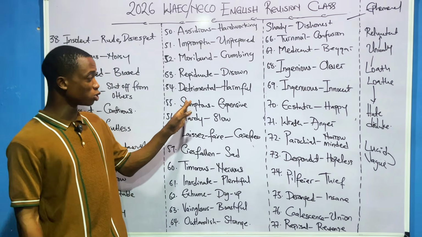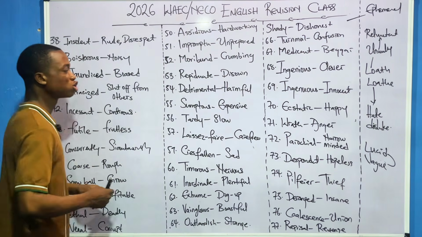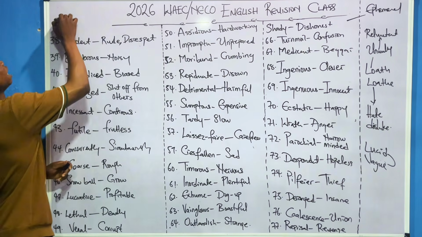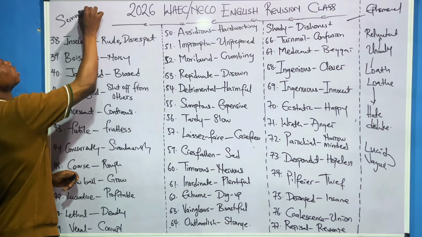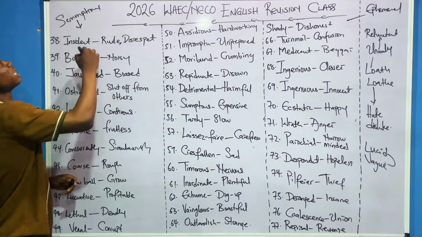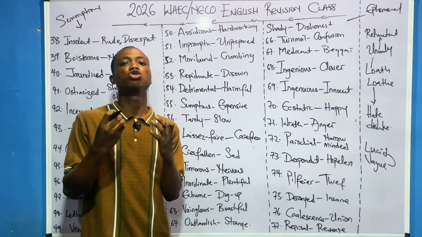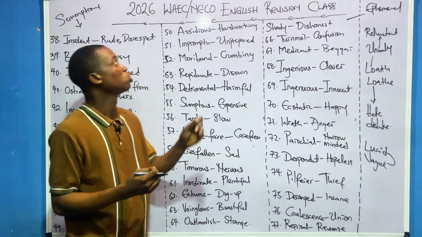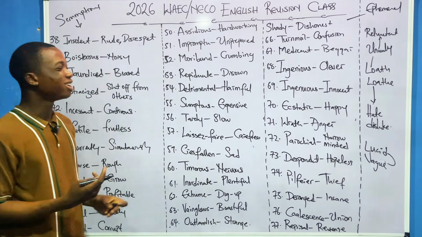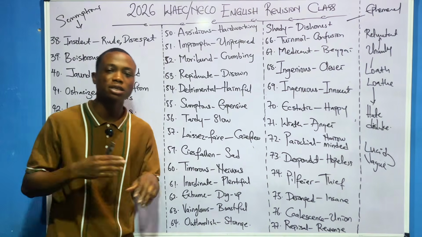Now there's sumptuous, and there's scrumptious. I think it's spelled scrumptious, something like this. This one means something that is sweet, that has to do with food. Like you say this food is scrumptious. This food is sweet, is enticing, is delicious. Scrumptious. But sumptuous means expensive. Please see the difference. Then something is tardy. It means that thing is what?